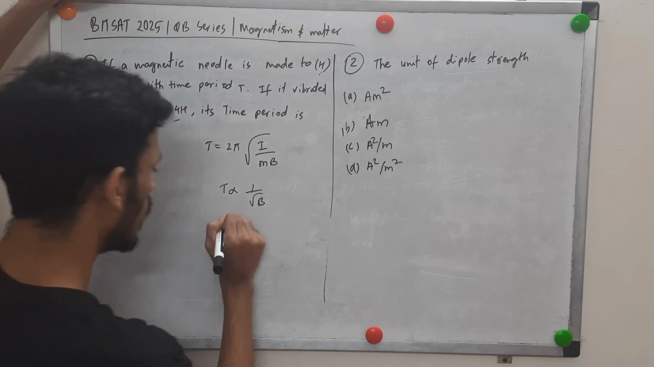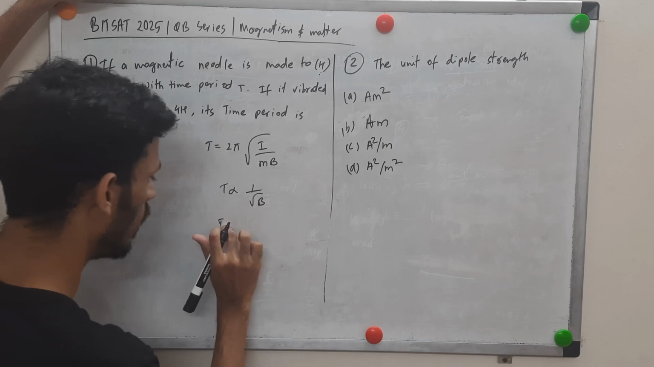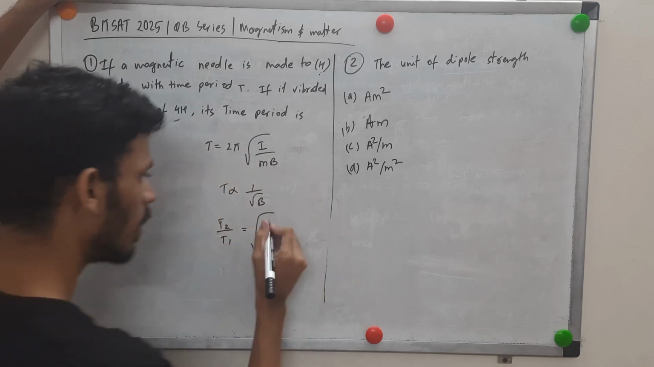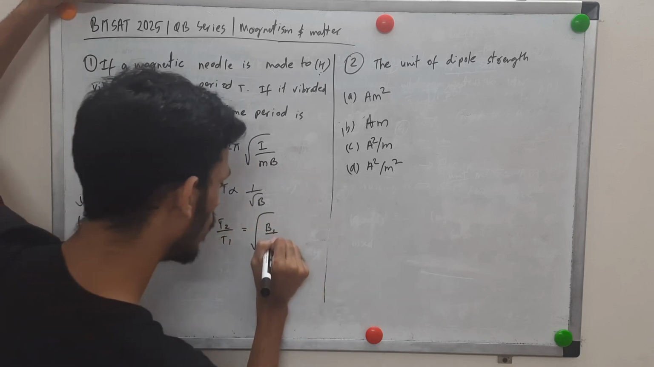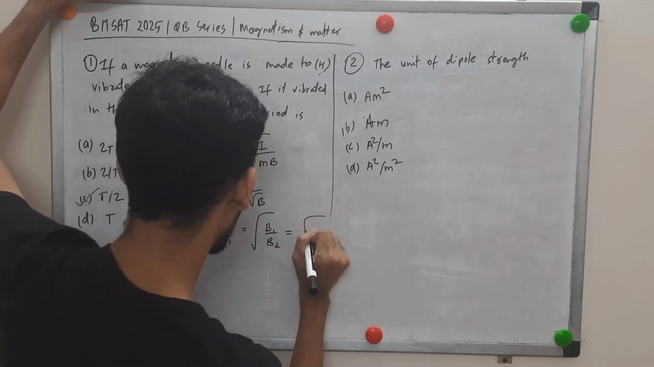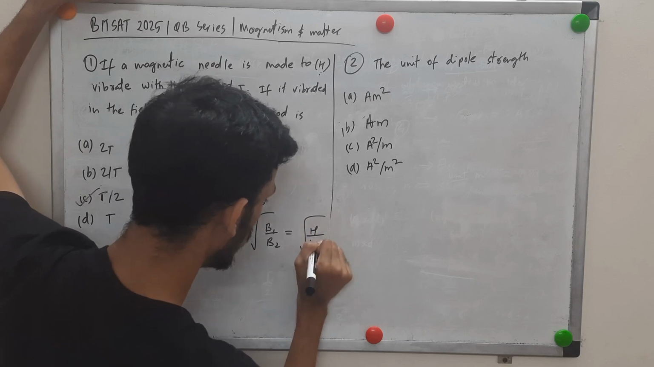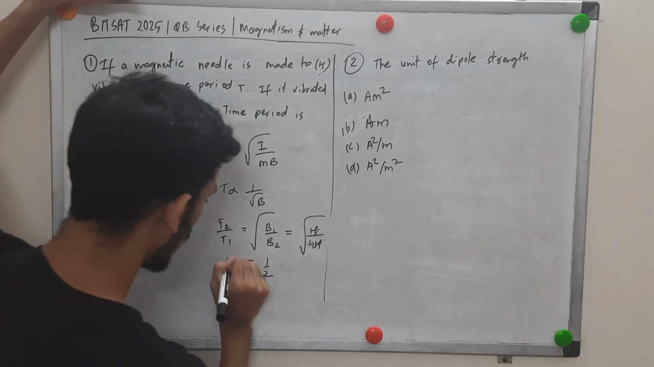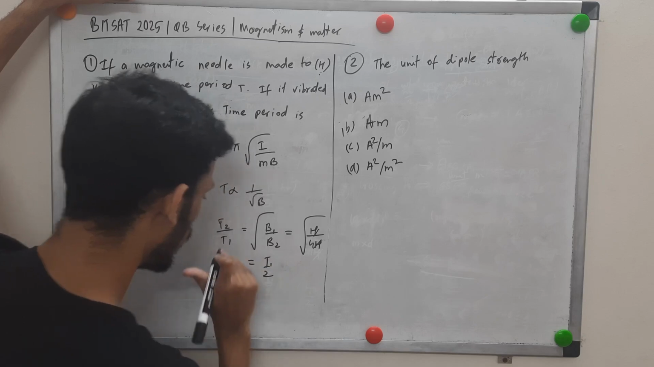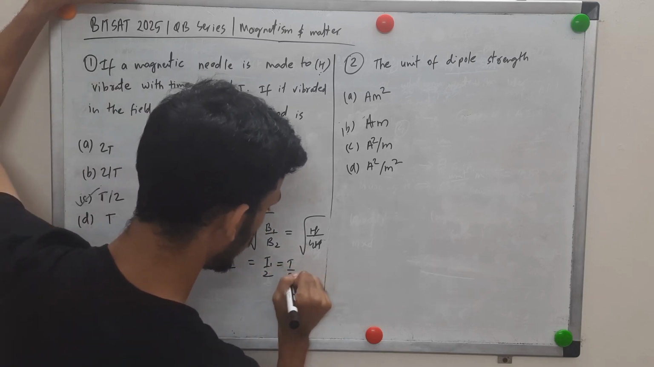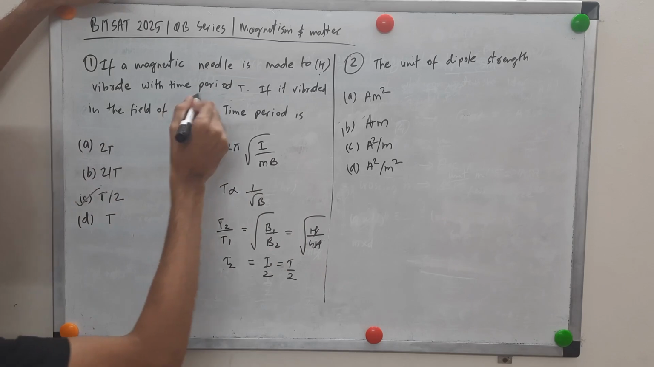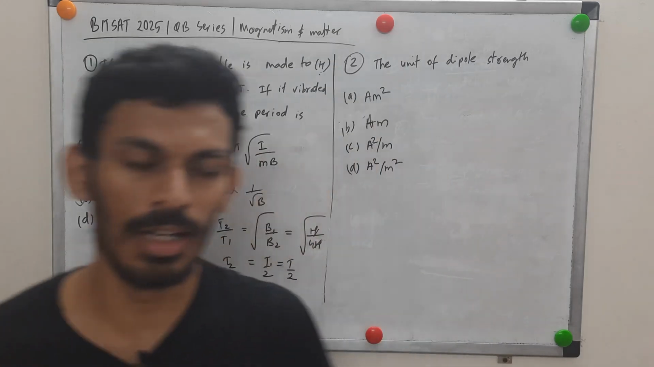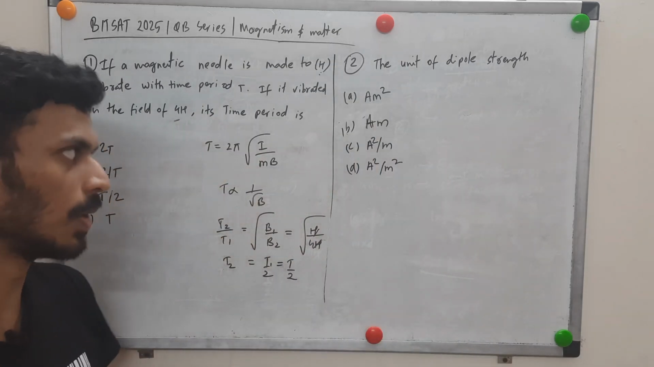Or you can go by the old school method. I'll take the T2 by T1 ratio. It is inversely related to the square root of B, so T1 by T2 equals square root of B2 by B1. B1 is H, B2 is 4H, H cancels, square root of 4 is 2. So T2 will be half of T1. T1 is the original time period, so T. Same answer. The same concept that T is inversely proportional to the square root of B.